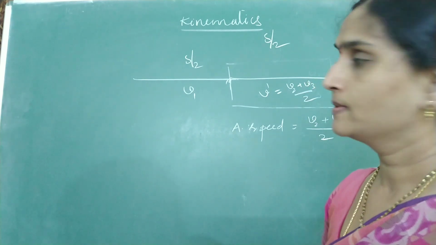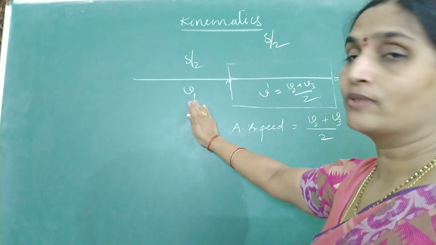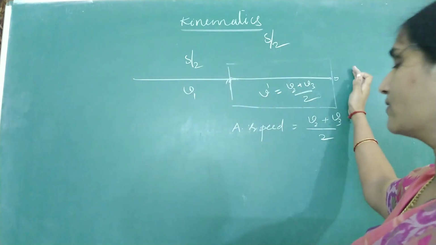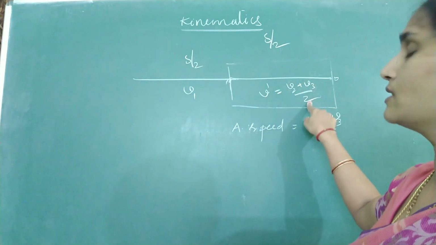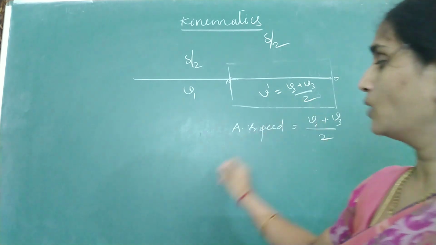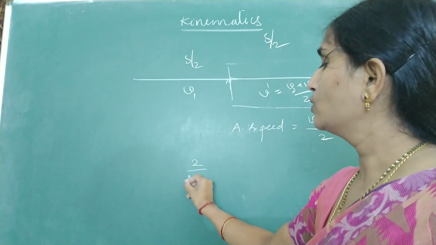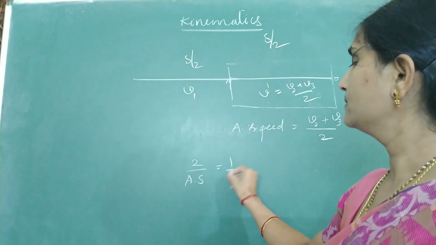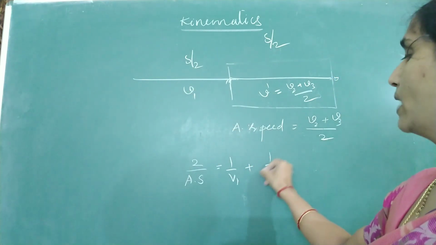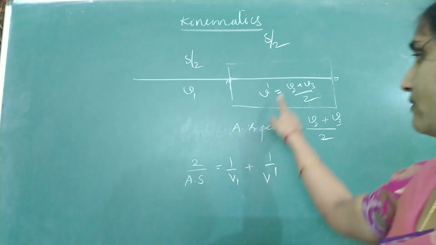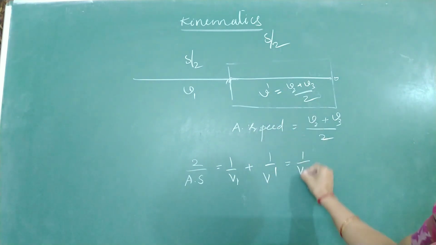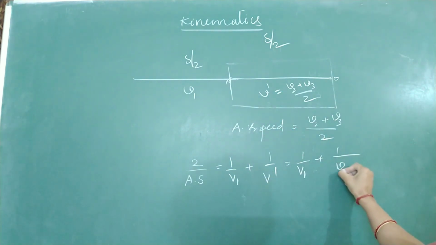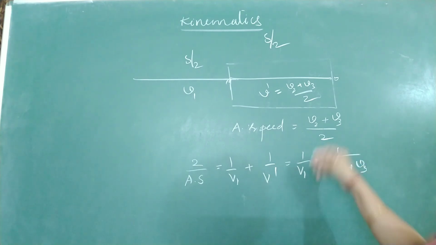Now you check the problem. For half the distance it was moving with V1. For the remaining half distance, the speed was (V2 plus V3) divided by 2. Now how to get the average speed? 2 by average speed equals 1 by V1 plus 1 by V dash, where V dash is nothing but (V2 plus V3) divided by 2.